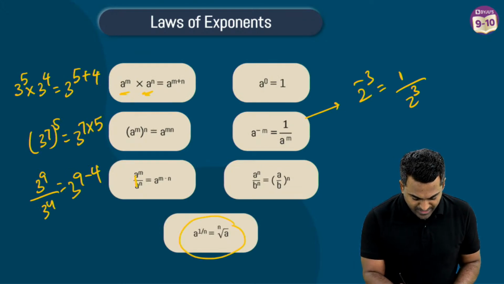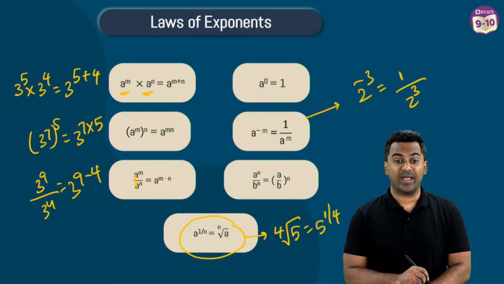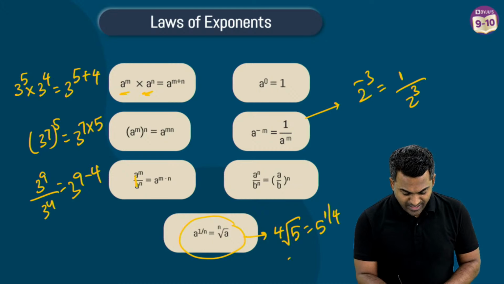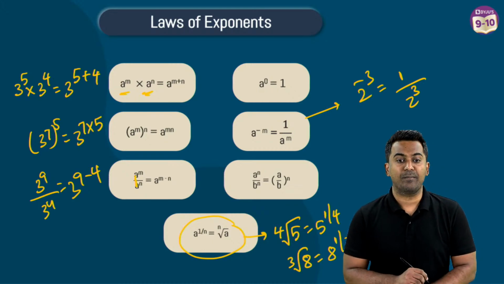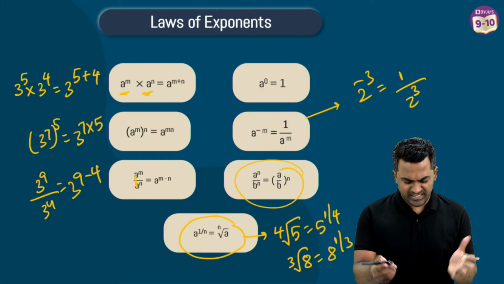So a to the power 1 by n. Let's say you have 4th root of 5. This can be written like 5 to the power 1 by 4. Let's say you have cube root of 8. This can be written like 8 to the power 1 by 3. Something like this.